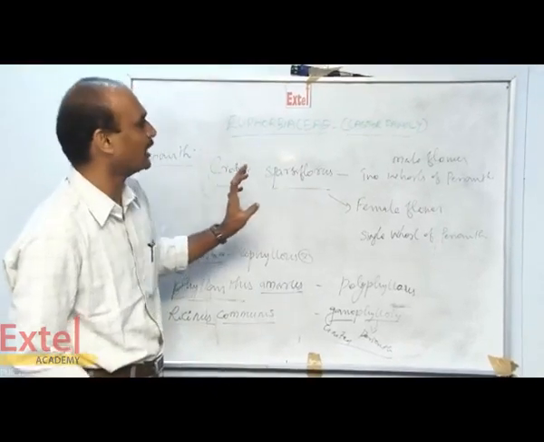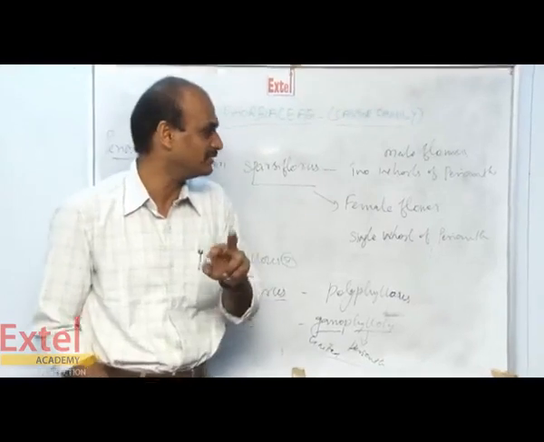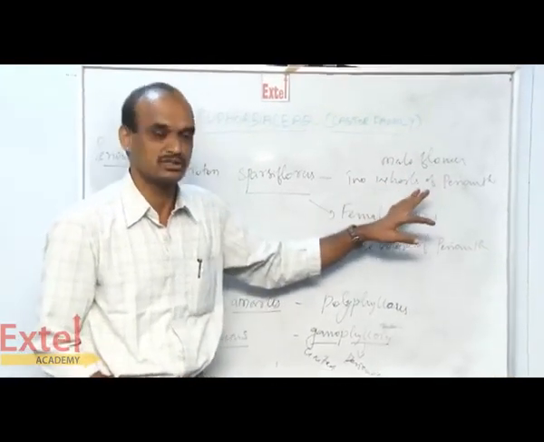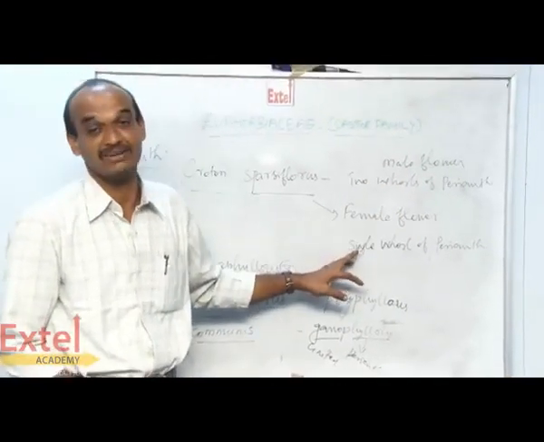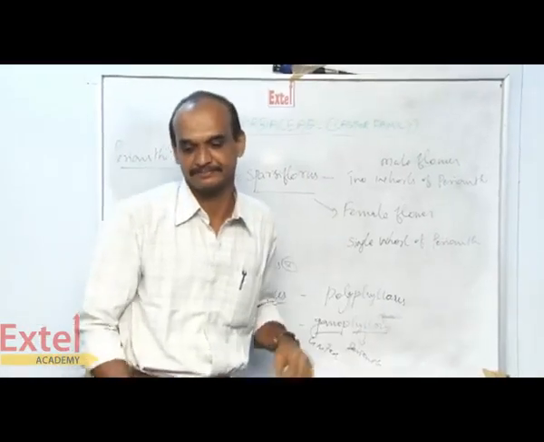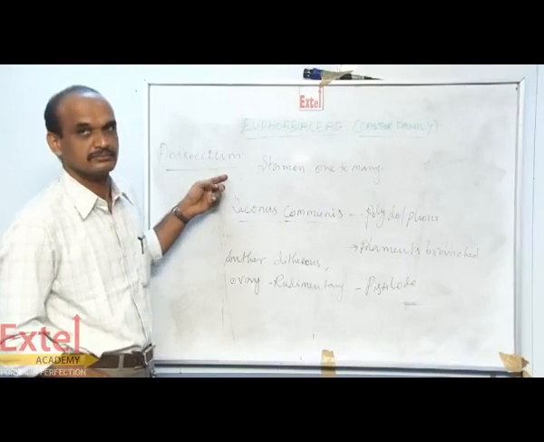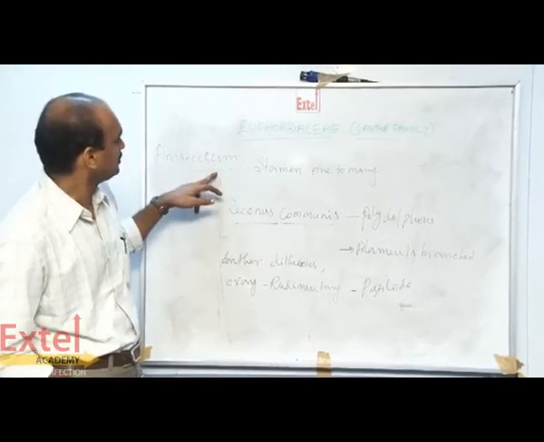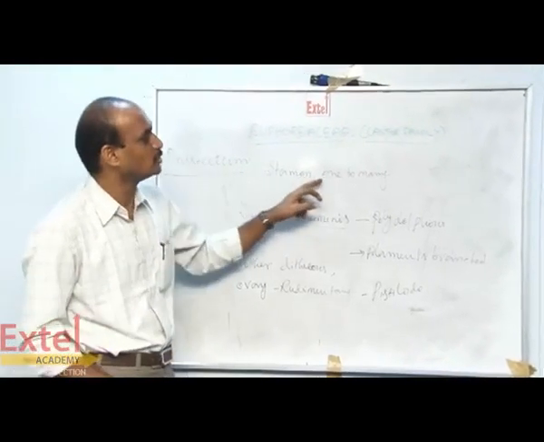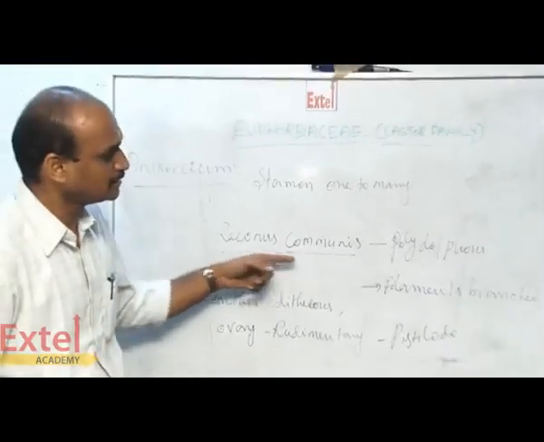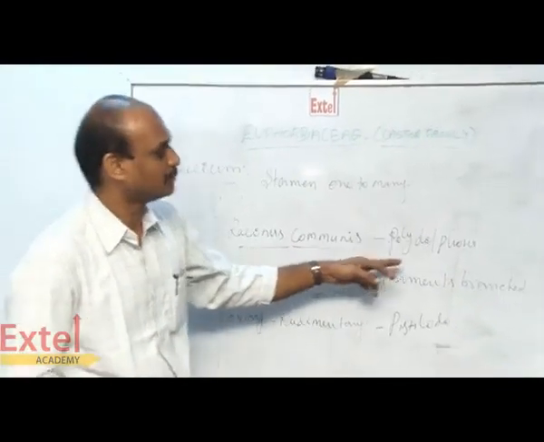But Croton sparsiflorus, you are having the male and the female flowers. The male flowers have two whorls of perianth. The female flowers have the single whorl of perianth. Stamens are the androecium. Stamens 1 to many in number. In Ricinus communis, you are having polyadelphous.